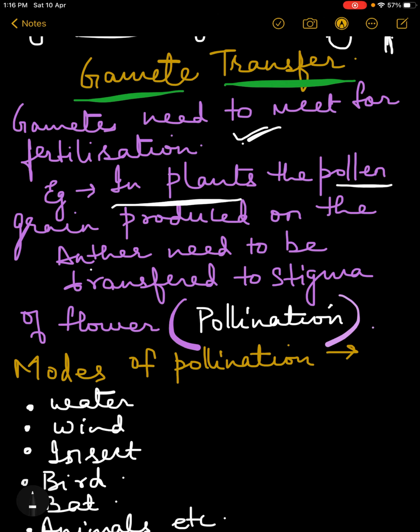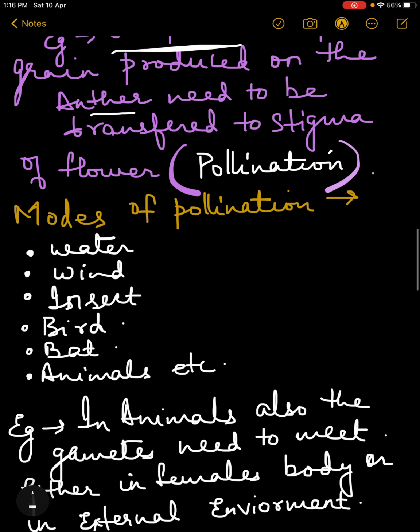They are produced on the anther, and they need to be transferred to the stigma. Pollen are supposed to go to the stigma, and only then will they germinate on the stigma and fertilization can happen. This process of transfer of pollen from anther to the stigma is called pollination.